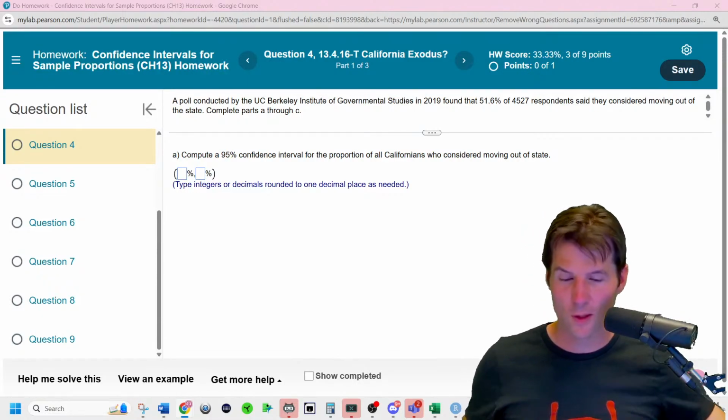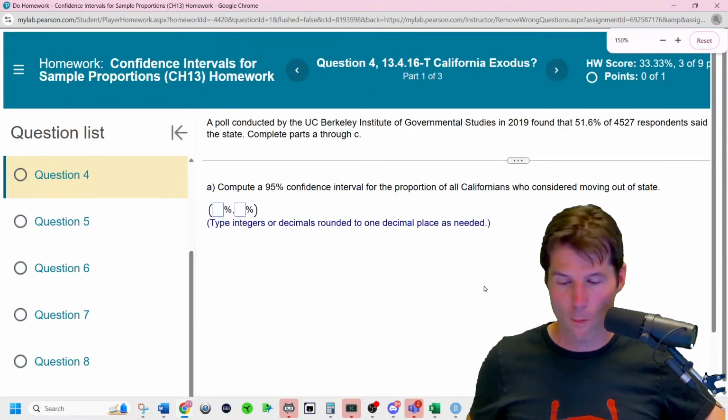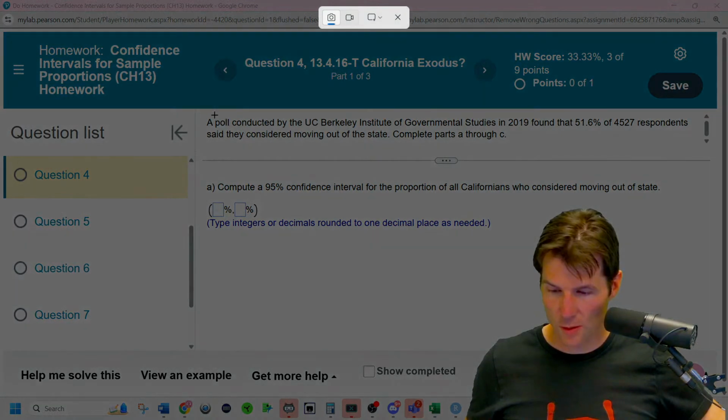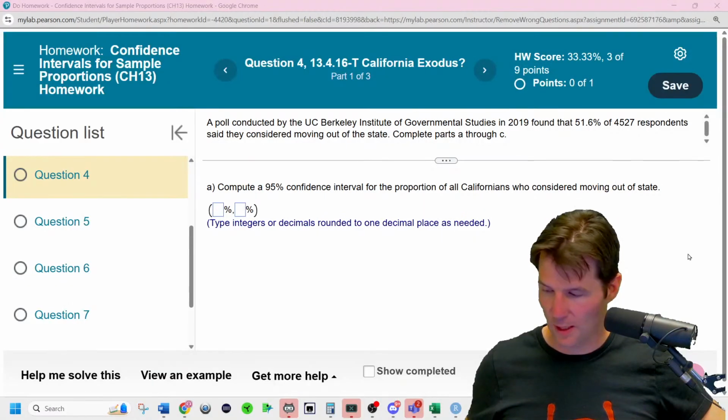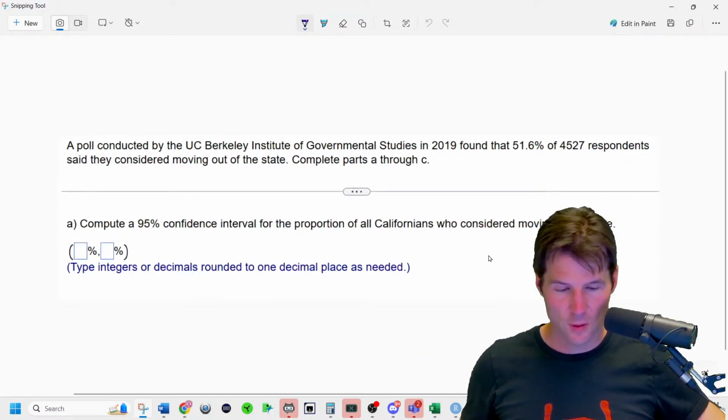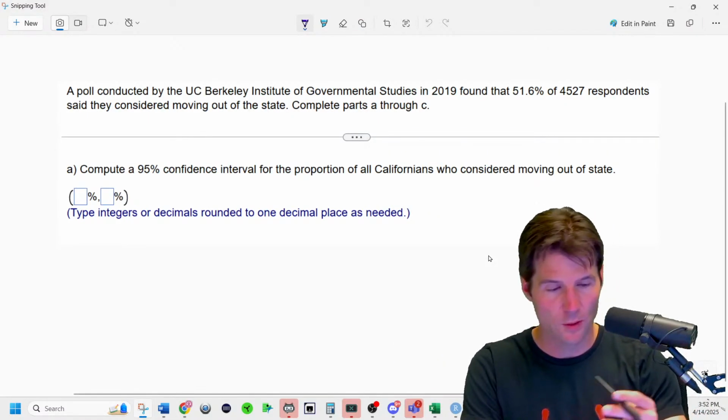Okay, question 4. This boils down to notation. All this question is knowing your notation. So notice the first thing we do when we start any question: notation. Every question for the remainder of the semester is pretty much knowing notation.